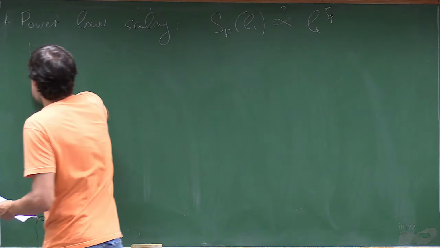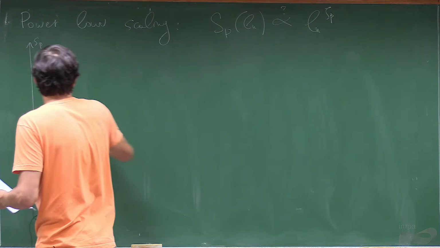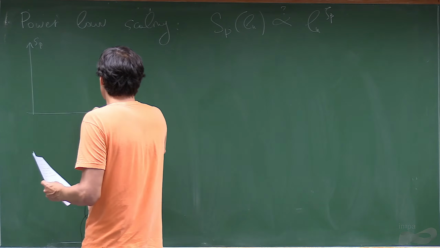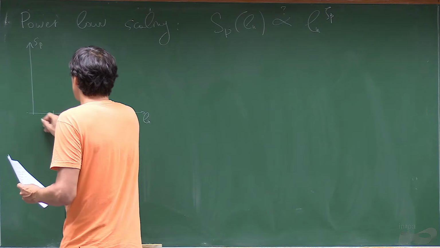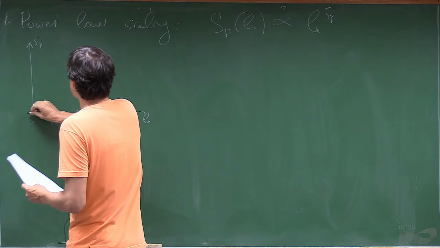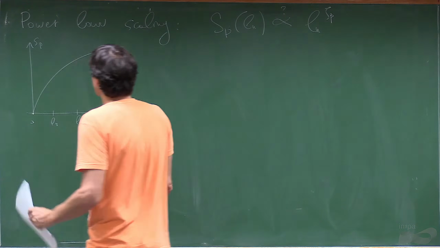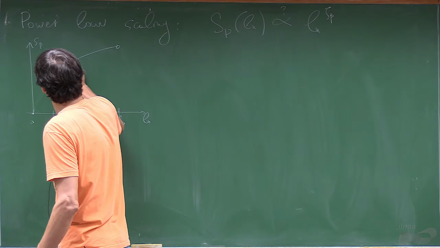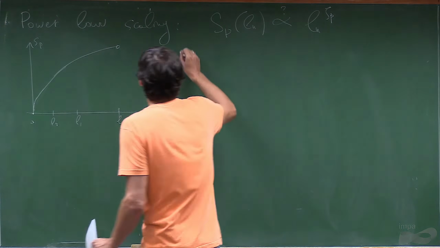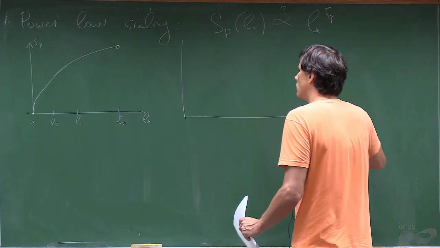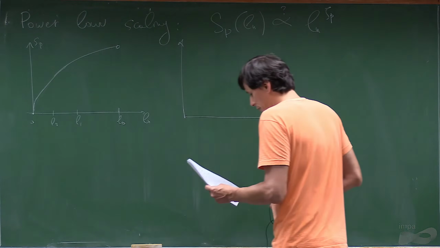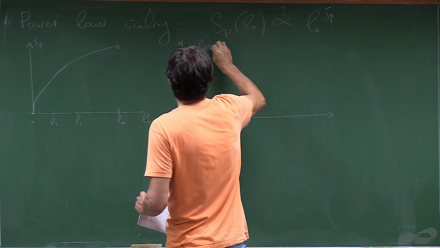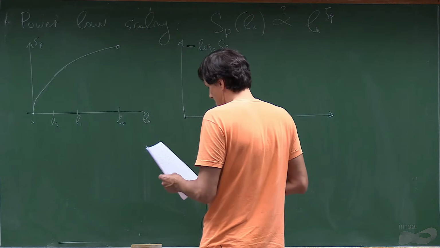The second part is that if you plot the structure function Sp against ln, it starts from L0, L1, L2. So it should be a power law. We are rather used to plot on a logarithmic scale. We used to plot minus log 2 Sp.